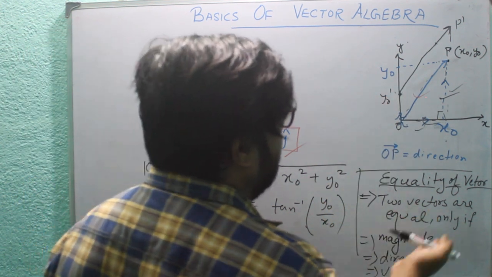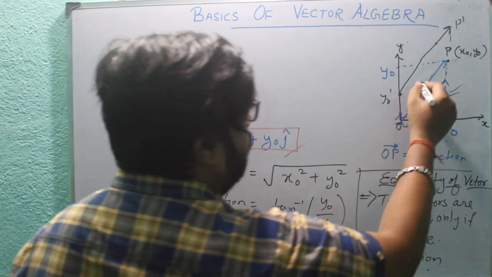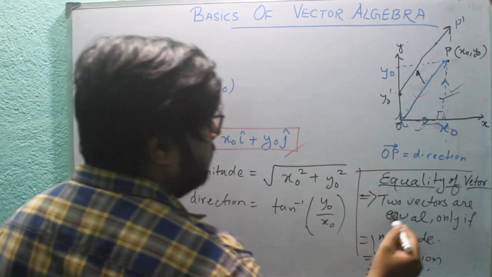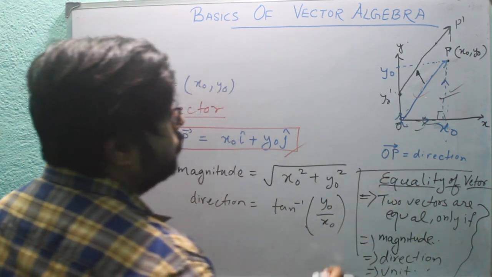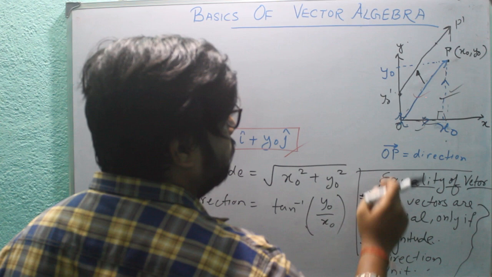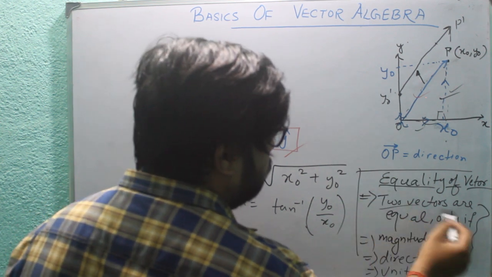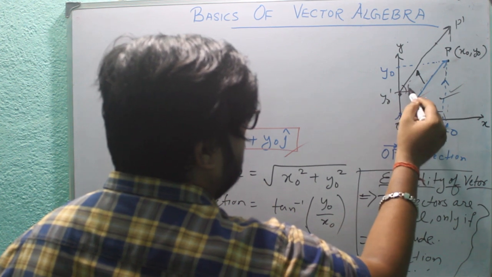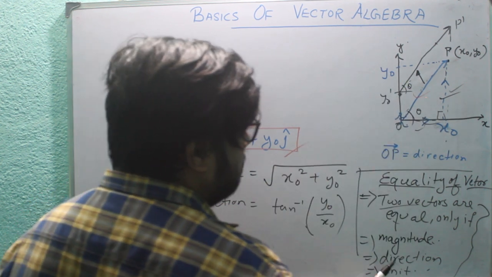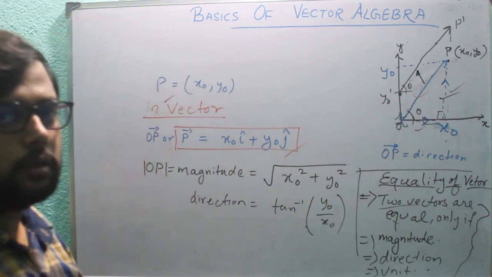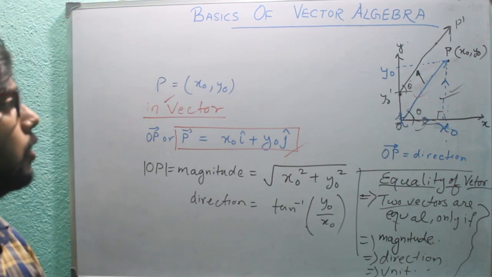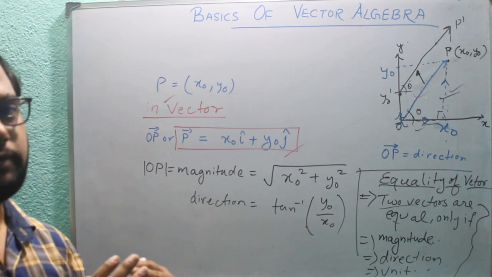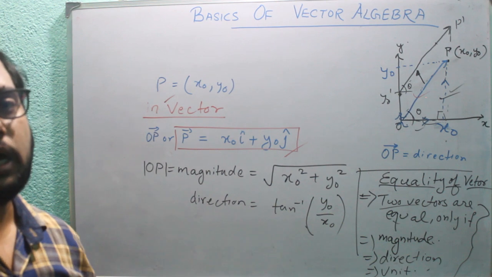So all equal vectors can be relocated. We can move this vector so that all three conditions are satisfied. So we can move this OP vector here also, so that its magnitude is equal, its direction is equal, and its unit also holds equality. So this was the condition for two vectors to be equal, and how you can move any vector to any place.